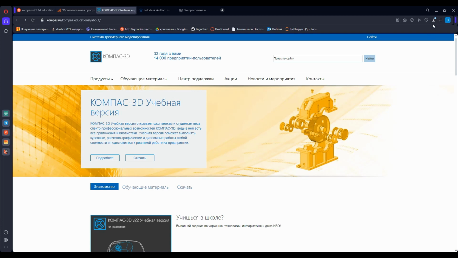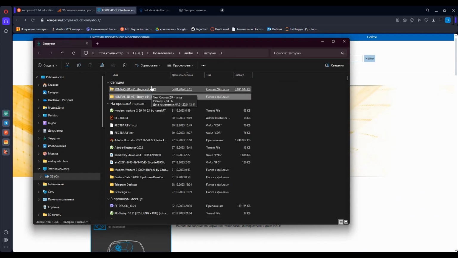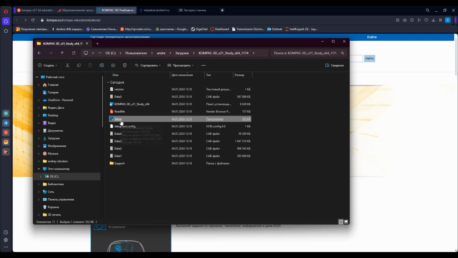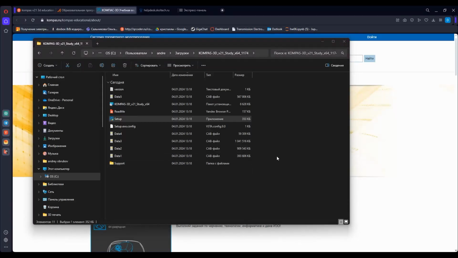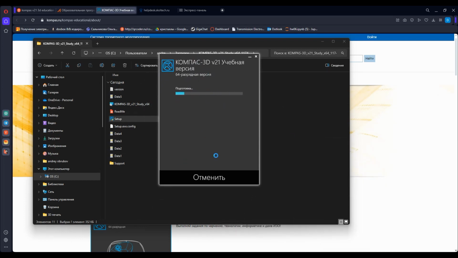Okay, folks. Once you download Kompas, you need to extract the files to any folder you want. I already did it, and click setup. Then you'll see a regular notification from Windows. Click yes, and Kompas will start installing. It will take time for preparing.